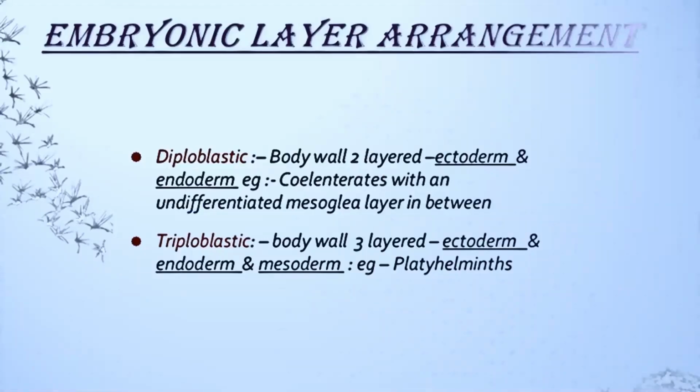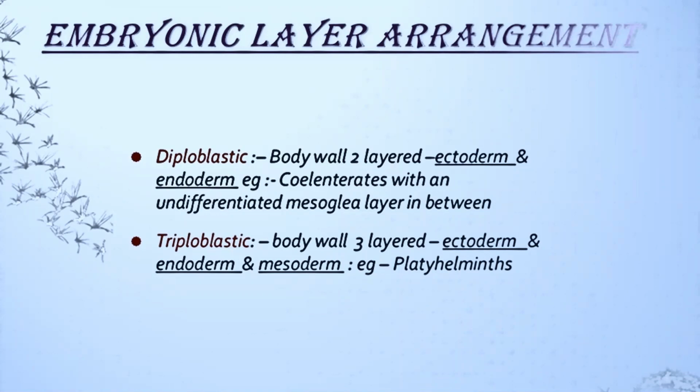Now talking about embryonic layer arrangement. Body layers can be of 2 types. It can be diploblastic or triploblastic. In animals, if the body wall is made up of 2 layers, that is ectoderm and endoderm, then you call them diploblastic animals.